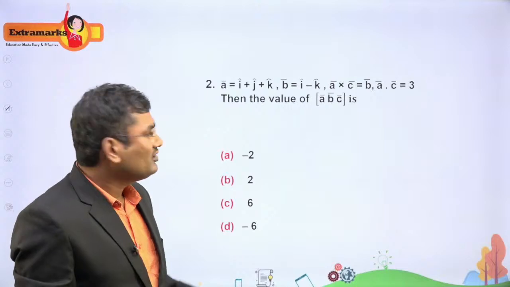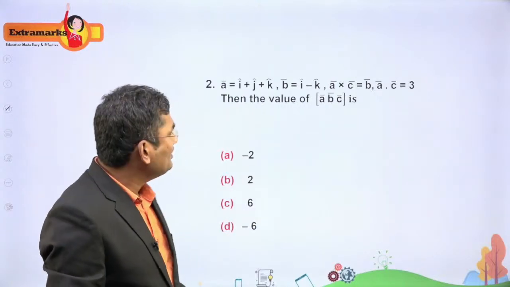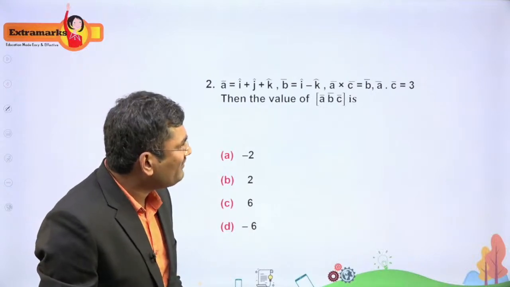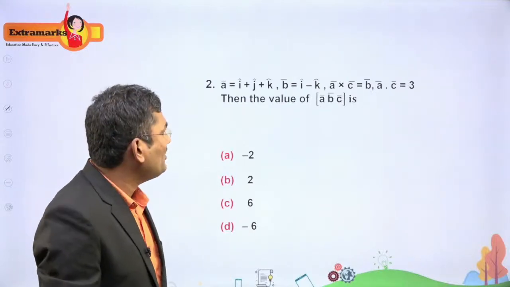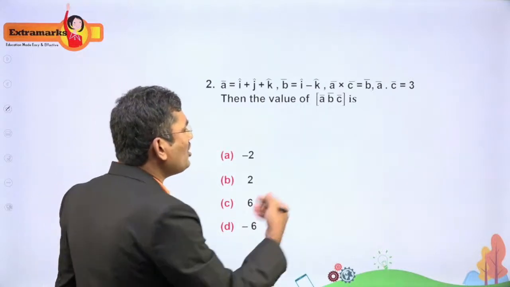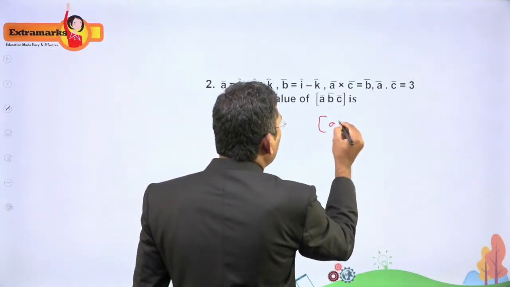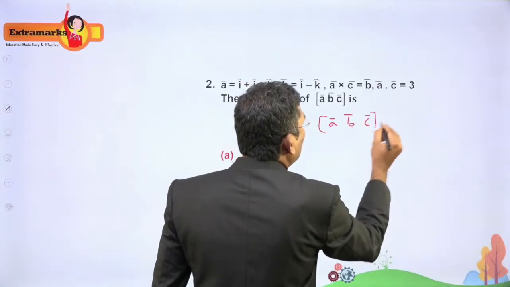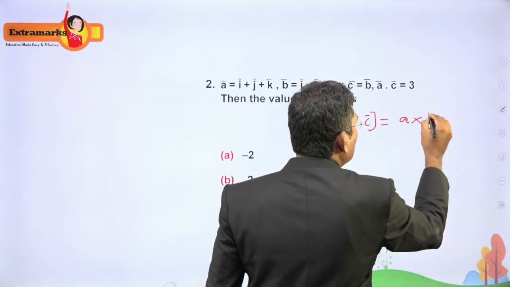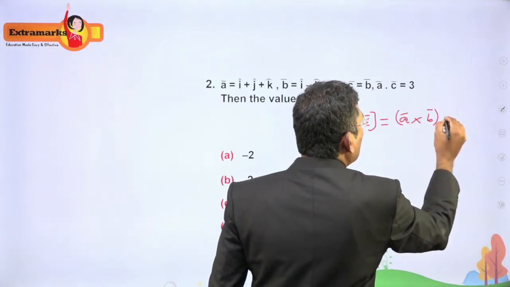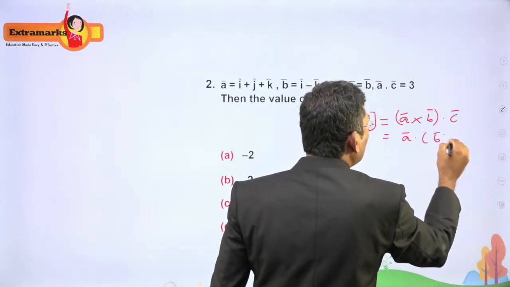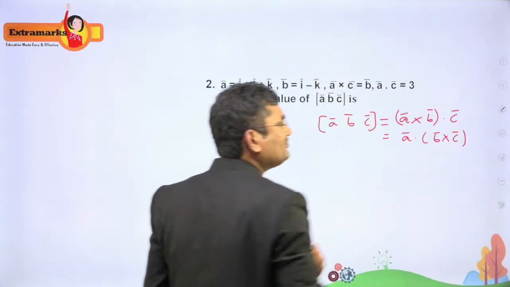So this is a question from vector algebra. We are given A cross C is equal to B, and A dot C is equal to 3. And they are asking us the value of box ABC. We all know that if you expand the box ABC, this can be written in two ways: A cross B dot C, or A dot B cross C.